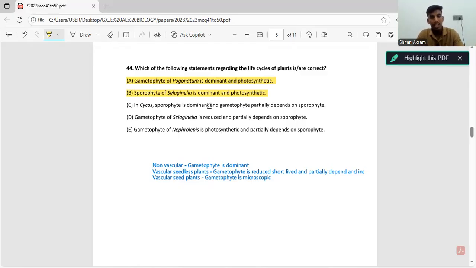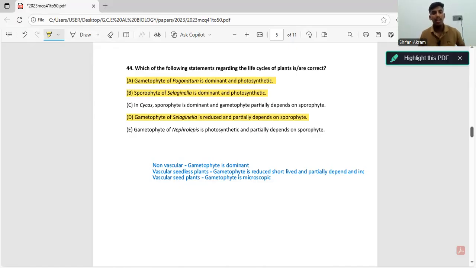In the D statement, gametophyte of Selaginella is reduced and partially depends on sporophyte. Again, this statement is correct. As I told, in vascular seedless plants, gametophyte is reduced and partially depends on the sporophyte. And the final statement is saying gametophyte of Nephrolepis is photosynthetic and partially depends on sporophyte.